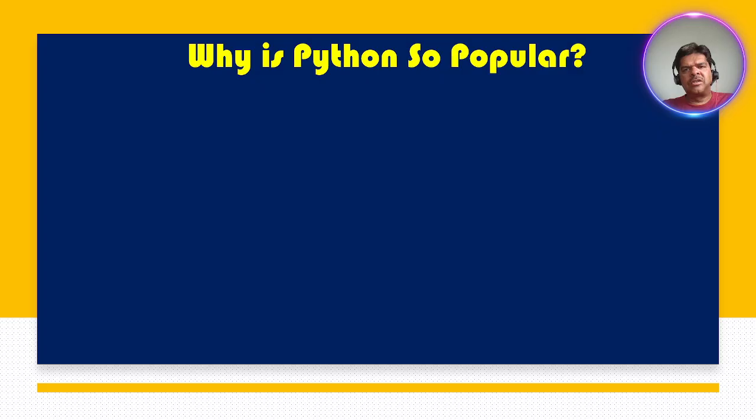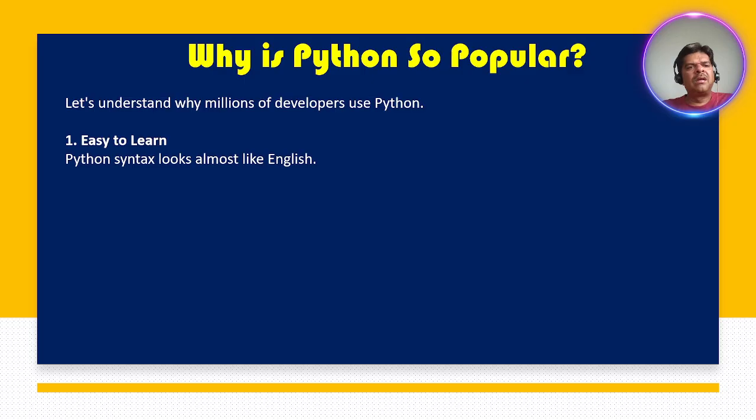Why is Python so popular? Let's understand why millions of developers use Python. The major reason is that it's easy to learn. Anyone can learn this Python programming language, compared with other languages. Python syntax looks almost like normal, basic English. If you know basic English, then you can learn Python very easily. So it's easy to learn.